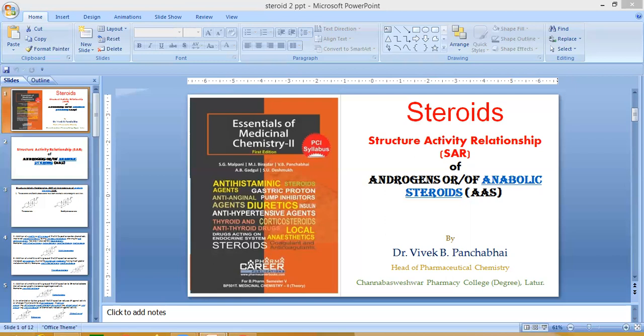Next SAR point of anabolic steroids: attachment of a very long chain ester such as undecanoate. This type of substitution, with about 9 to 10 carbon atoms present in the structure at the C17 beta position, confers oral activity via absorption by the lymphatic system. The example is testosterone undecanoate. This is the structure of testosterone undecanoate. These are derivatives; once absorbed, they convert into testosterone.